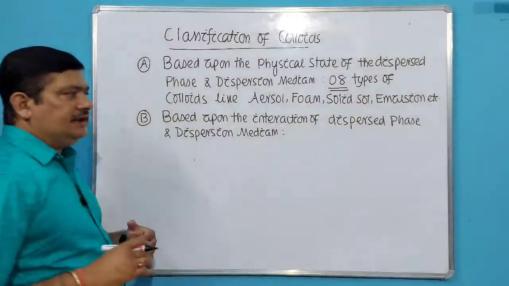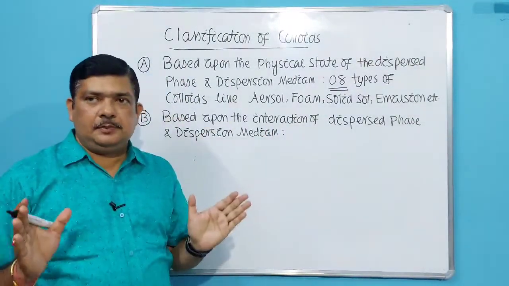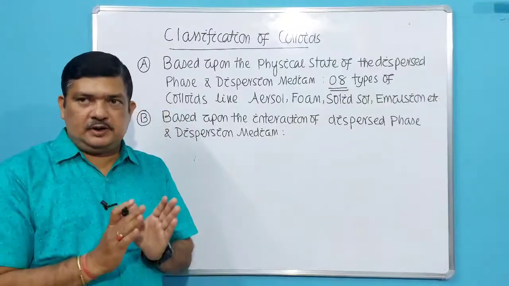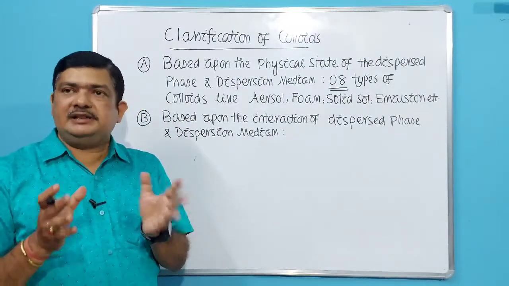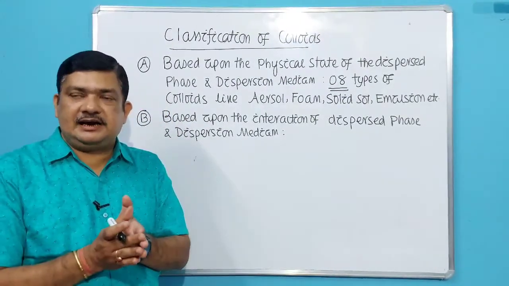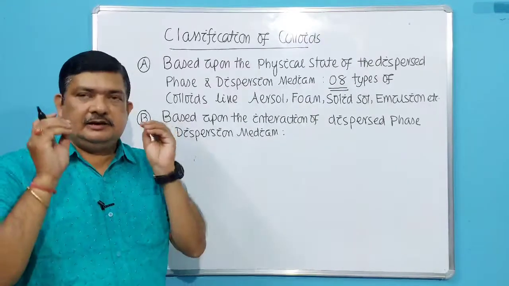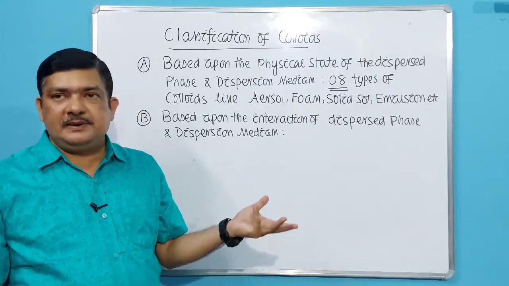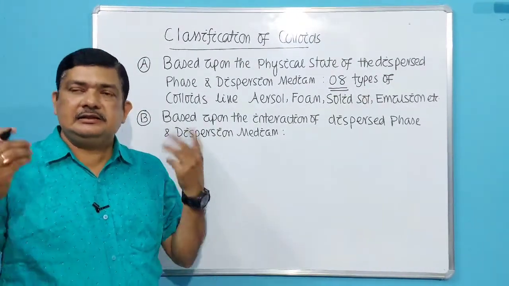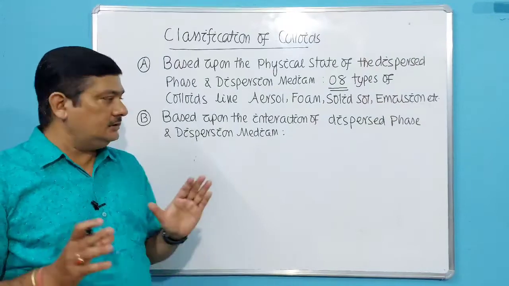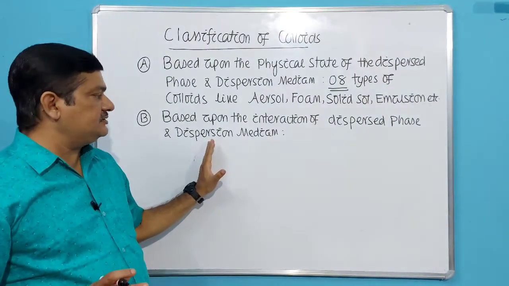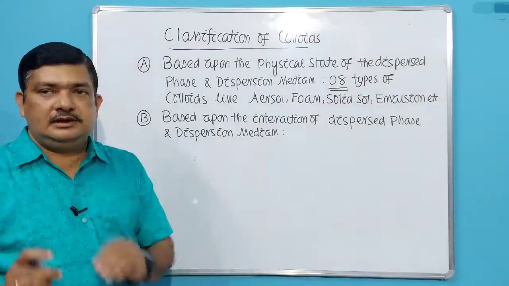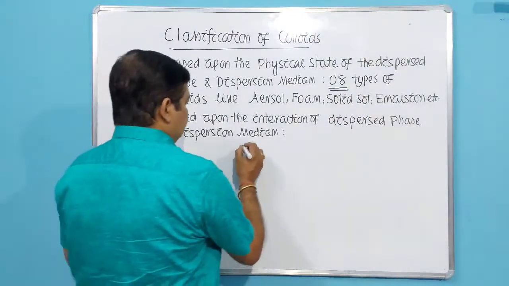Here 2 points will arise. There are 2 different components, 2 different phases: dispersed phase and dispersion medium. When they like each other, they are attracted by each other and form a stable solution. When they do not like each other, they repel each other and form an unstable solution. So as per the interaction between dispersed phase and dispersion medium, the colloidal solution can be of 2 types.